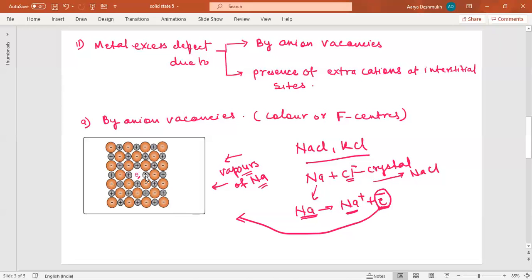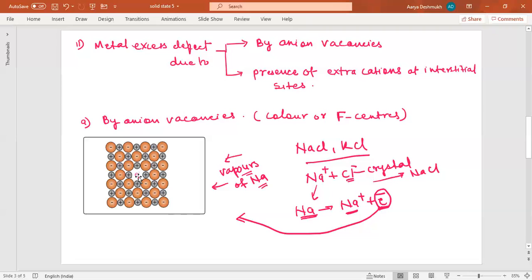So this chloride ion combines with sodium ion, and actually I should write here Na plus and Cl minus. So it forms NaCl, and this lost electron occupies this position, the vacancy which is created by the missing chloride. In this way, this extra electron is added here.